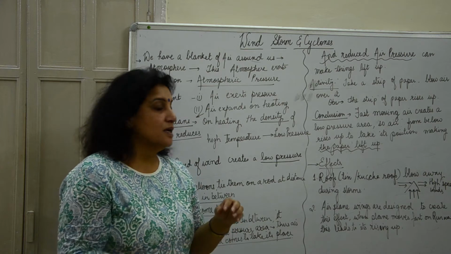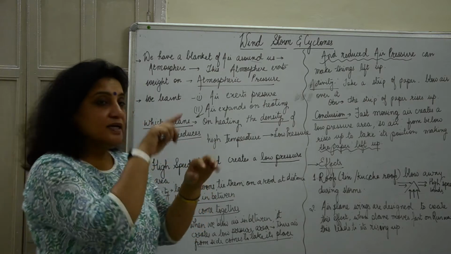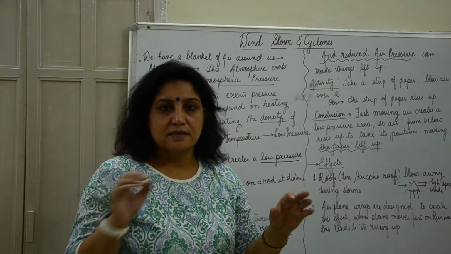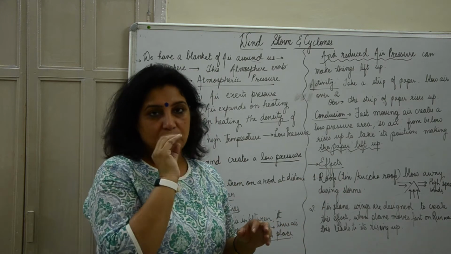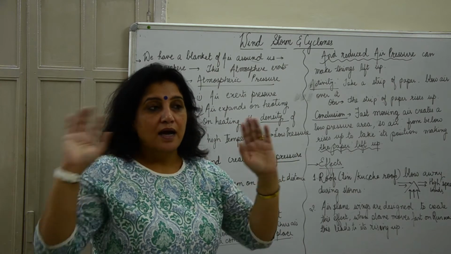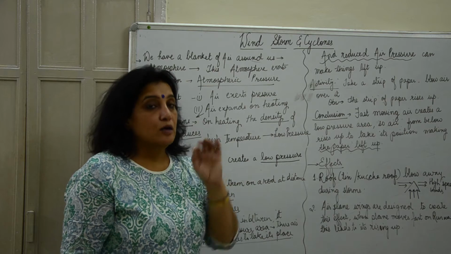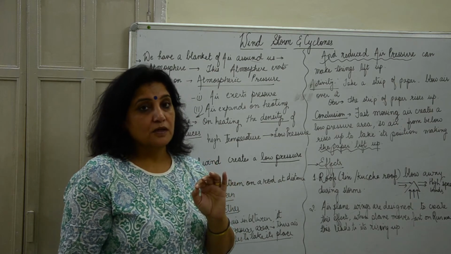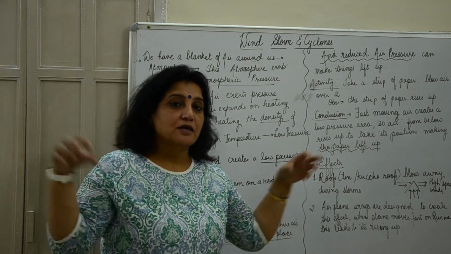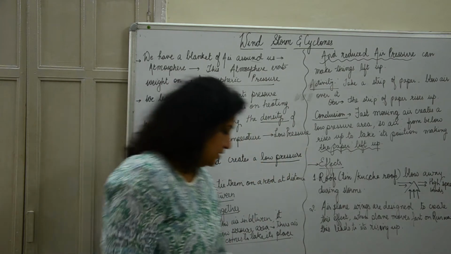Why does this happen? This happens because when we are blowing the air, the air at the side is still, so the pressure is balanced. But when we blow wind at a very high speed, the speed of the air increases, so it creates a low pressure area, and the air from the sides tries to come in between that low pressure area, because air moves from high pressure to low pressure. So it starts coming in that area and brings the balloons closer. We will also perform this activity.